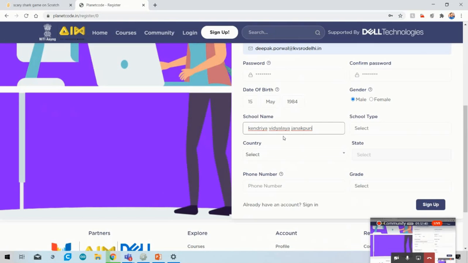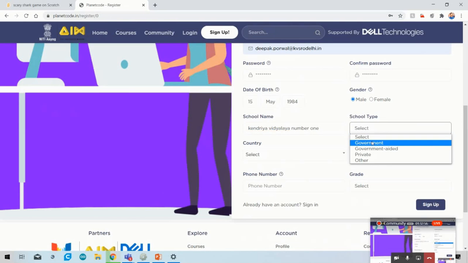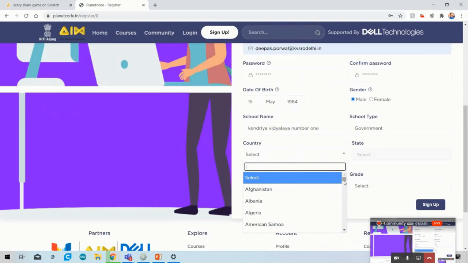Like if you have Kendriya Vidyalaya number one, like I have in Janakpuri, you have to write only Kendriya Vidyalaya, no number. School type is government school, Kendriya Vidyalaya. Country is India. Just select the country India.